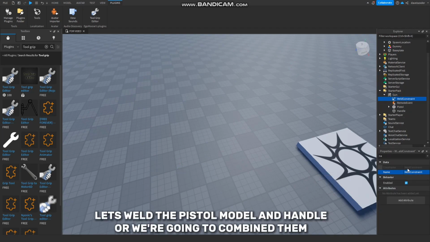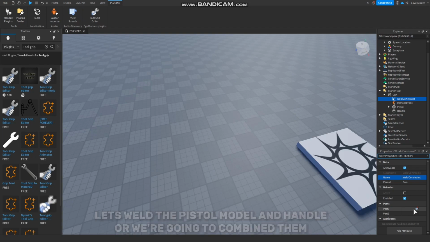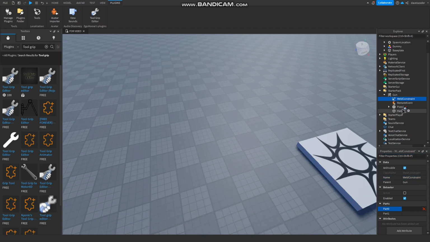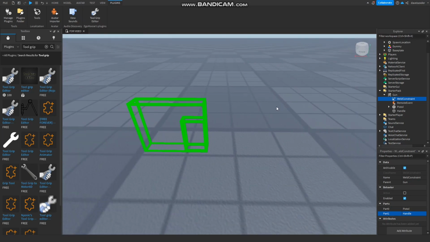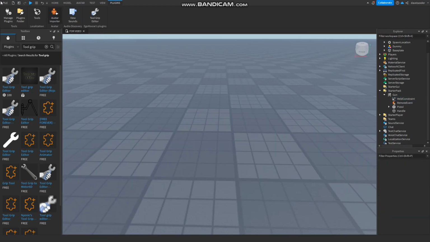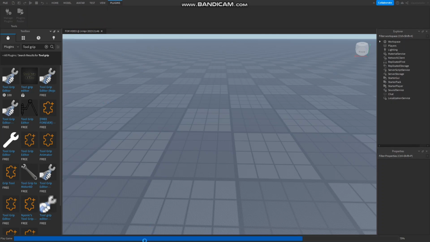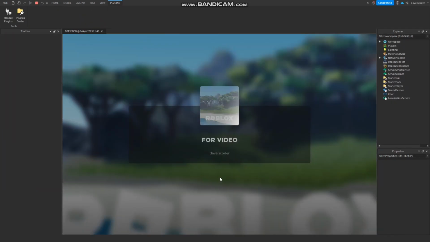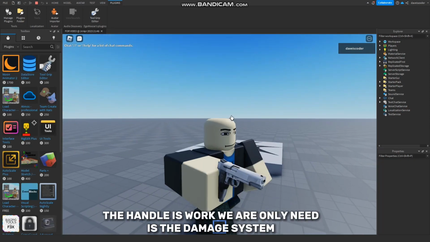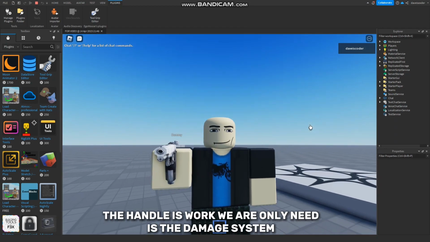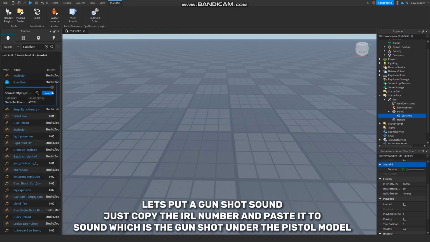Let's weld the pistol model and handle, or we're going to combine them. The handle works, and all we need is the damage system. Let's put a gunshot sound: just copy the URL number and paste it to sound, which is the gunshot under the pistol model.